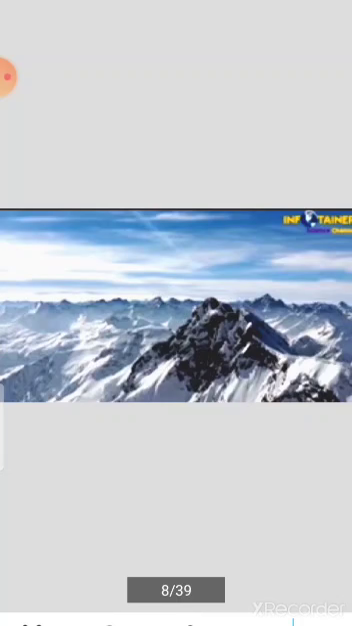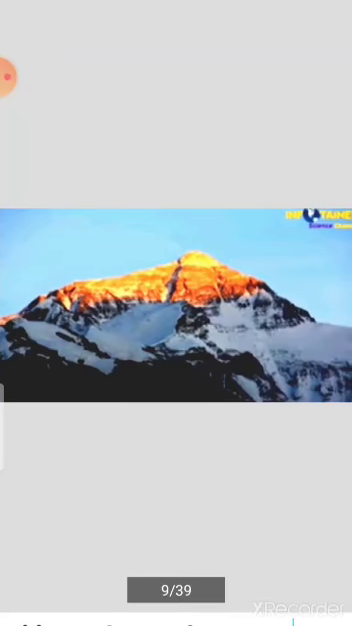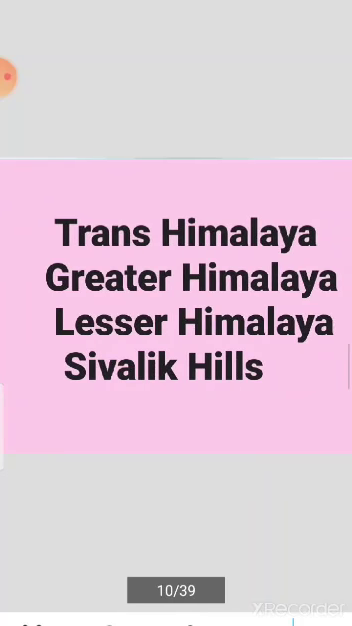The Himalayas consist of several parallel mountain ranges. The major ones are the Trans Himalaya, Greater Himalaya, Lesser Himalayas, and Shivalik Hills.